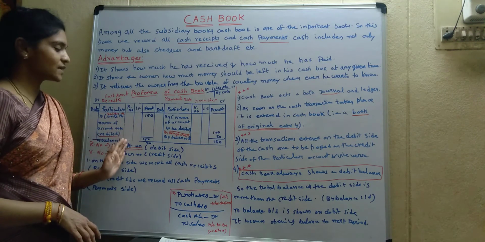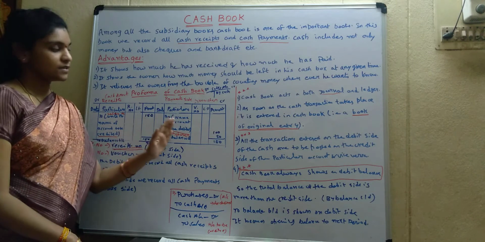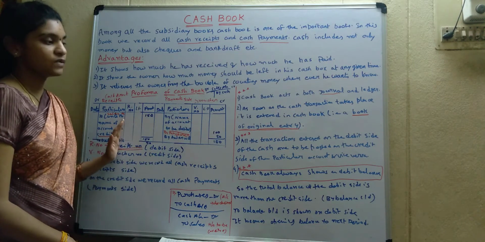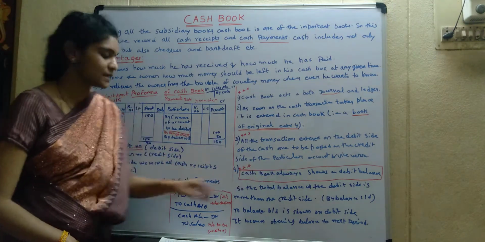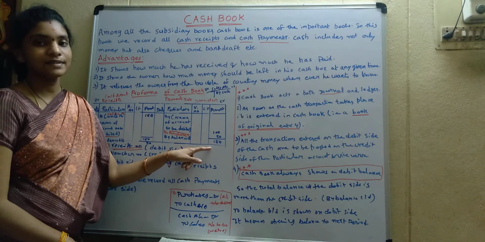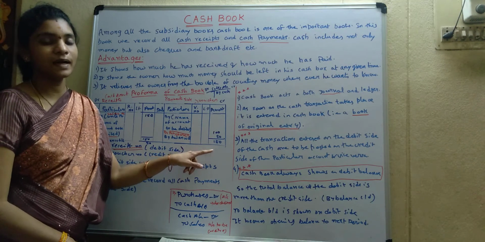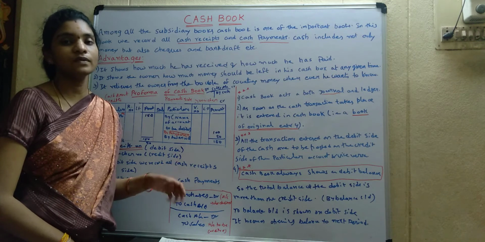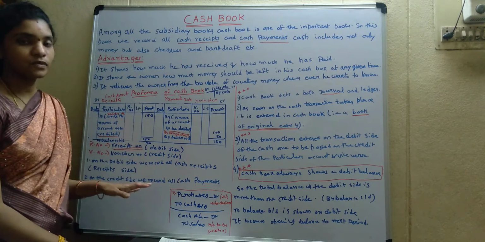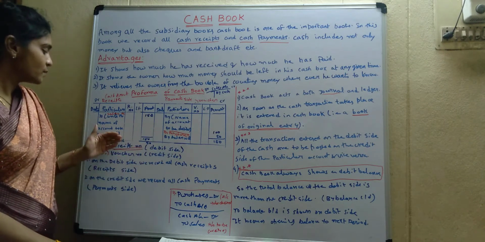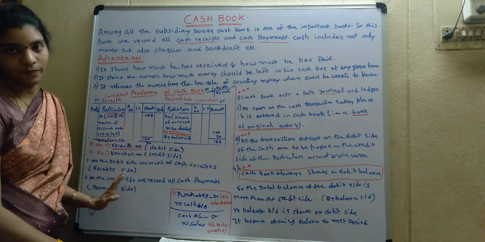Debit side is called the receipts side and credit side is called the payment side. Cash book always shows a debit balance, which is more than the credit side balance, because we can't pay more than what we have in our hand. And the remaining balance is to be brought down to the next period.